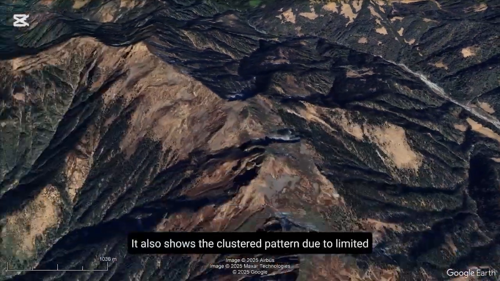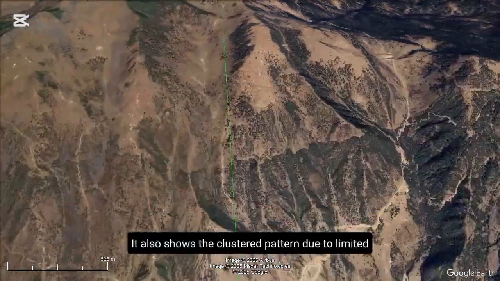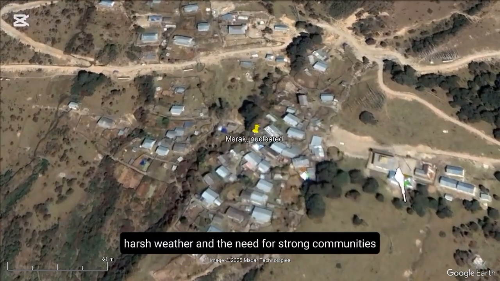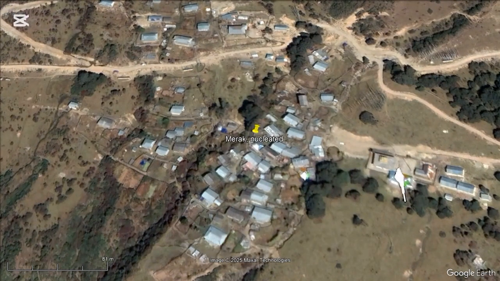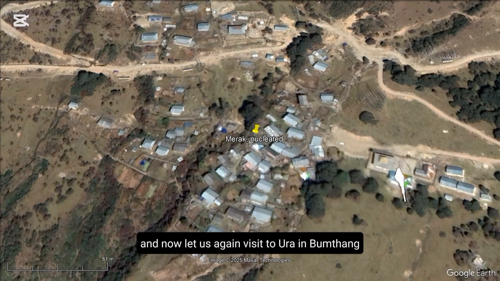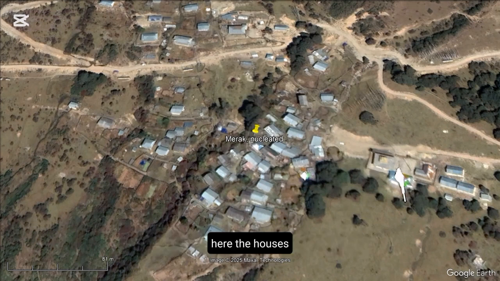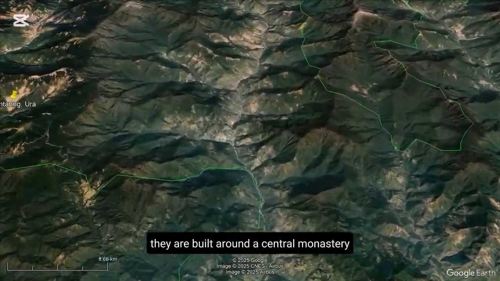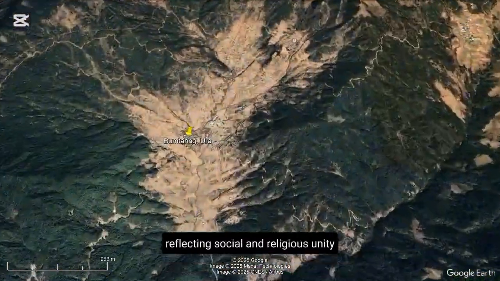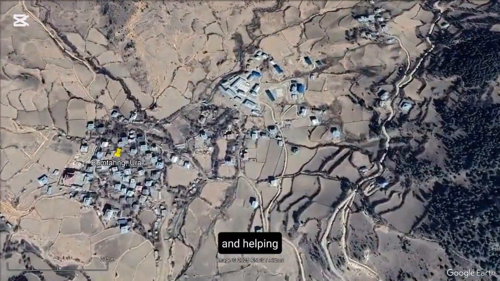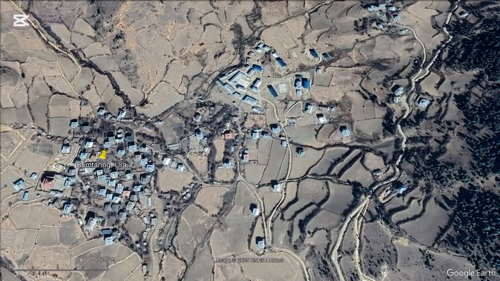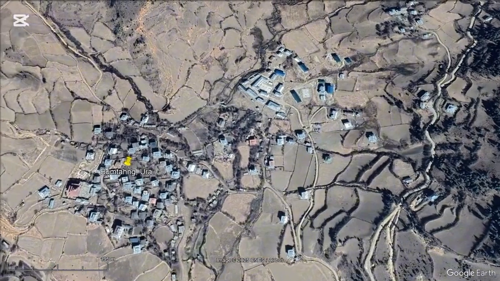It also shows the clustered pattern due to limited flat land, harsh weather and the need for strong communities. And now let us again visit Ura in Bumthang. Here the houses are built around a central monastery, reflecting social and religious unity and helping people stay connected during the cold weather, as you all can see here.